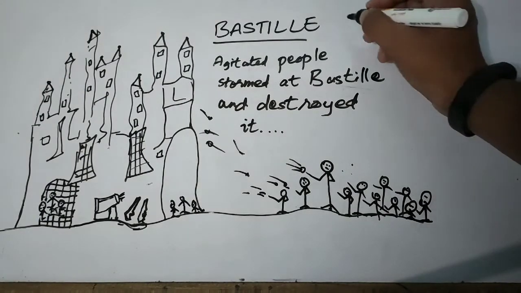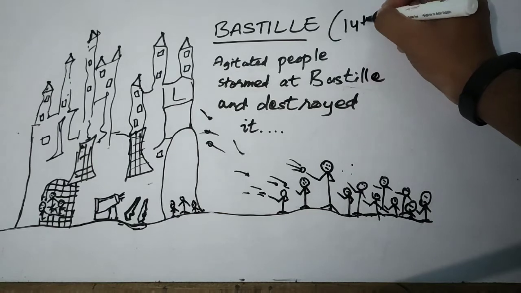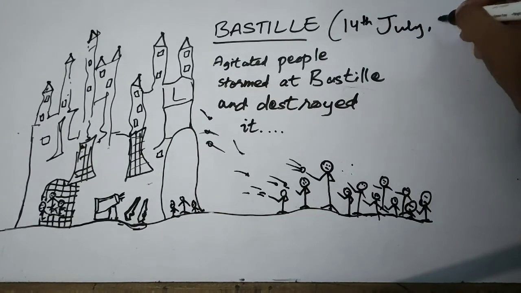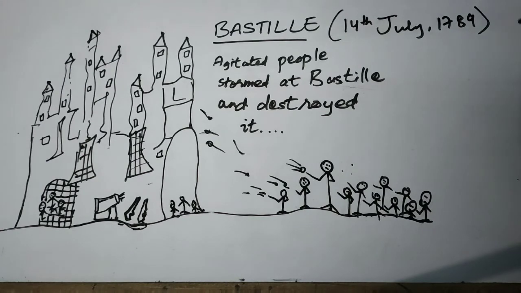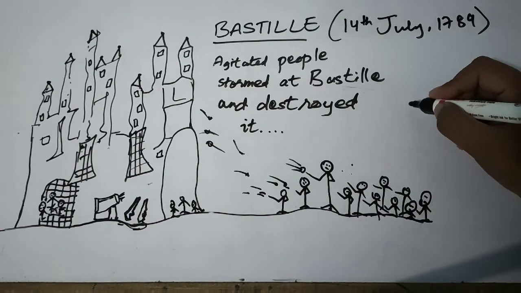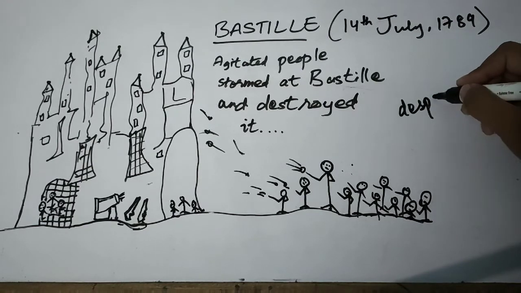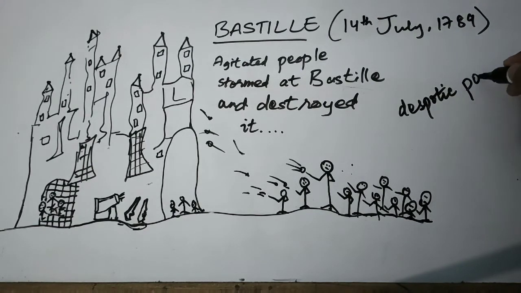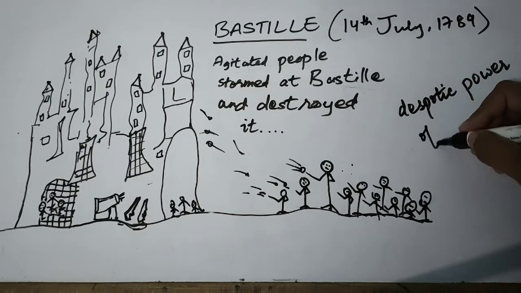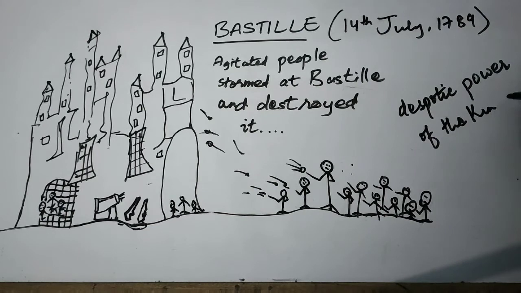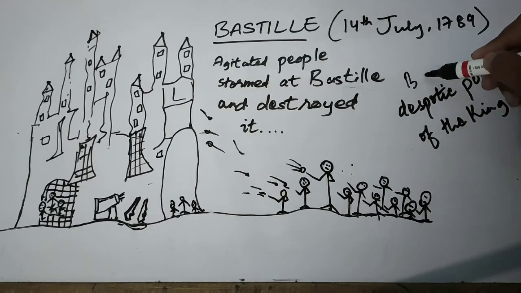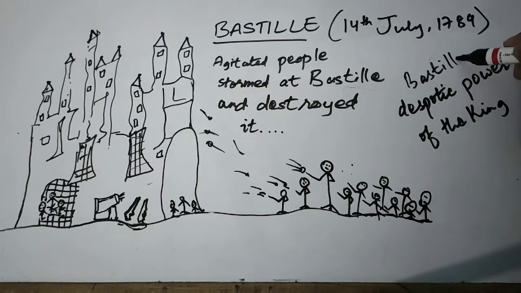On the other side, people started attacking the clergy and nobility, and burnt their houses and properties in anger. Finally, the monarch accepted the demand of the third state to form the National Assembly, and from now on the power of the king would be checked by the constitution. So, we can say that the revolution brought some relief for the common people. The fall of the Bastille was so important that even today, every year on 14th July, the people of France celebrate this day as Bastille Day.